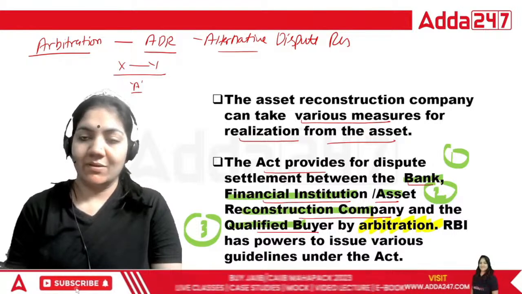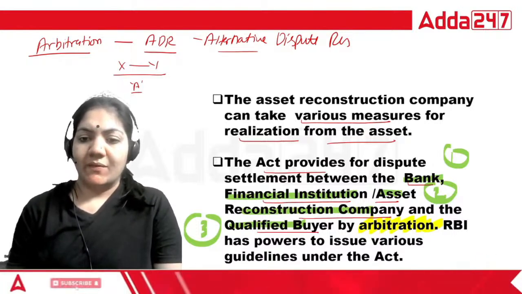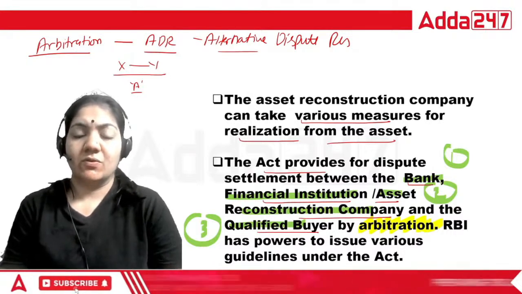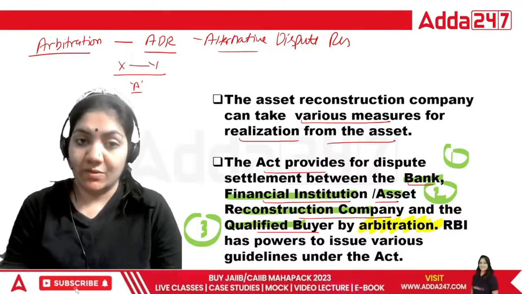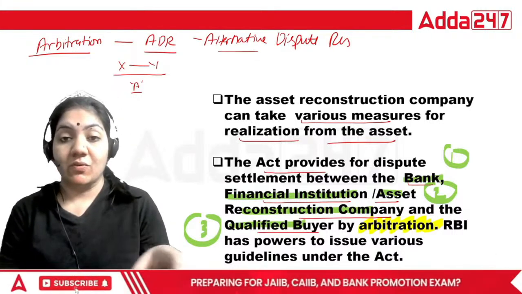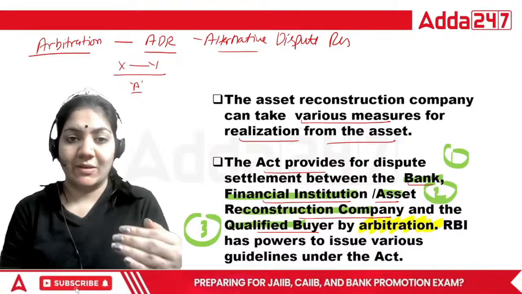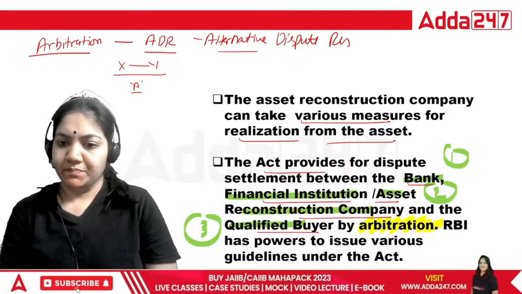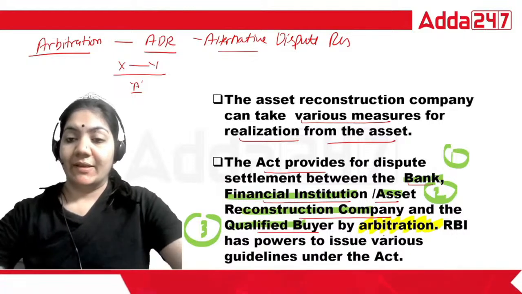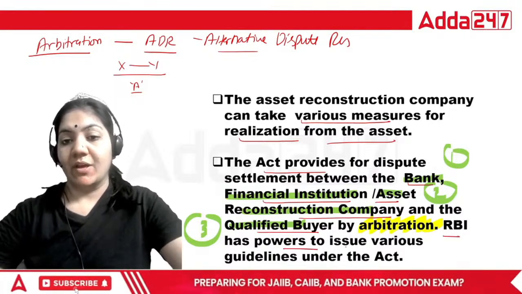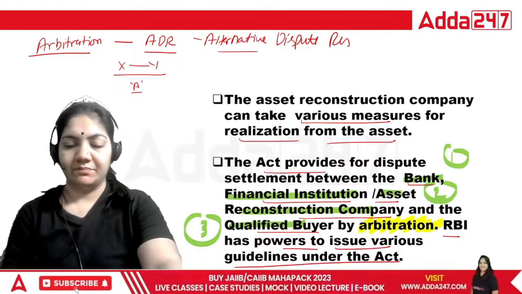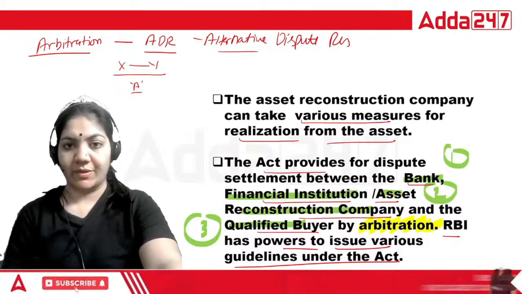because in the court we generally see that we have to follow so much procedure, but in the ADR system we do not have to follow so much procedure. They can make their own procedure. So that's why this is a different thing. It can come in the form of a question: through arbitration, what are the parties under this? So this is important, okay? And what is the last line? That RBI has power to issue various guidelines under this Act. So this is your third point.